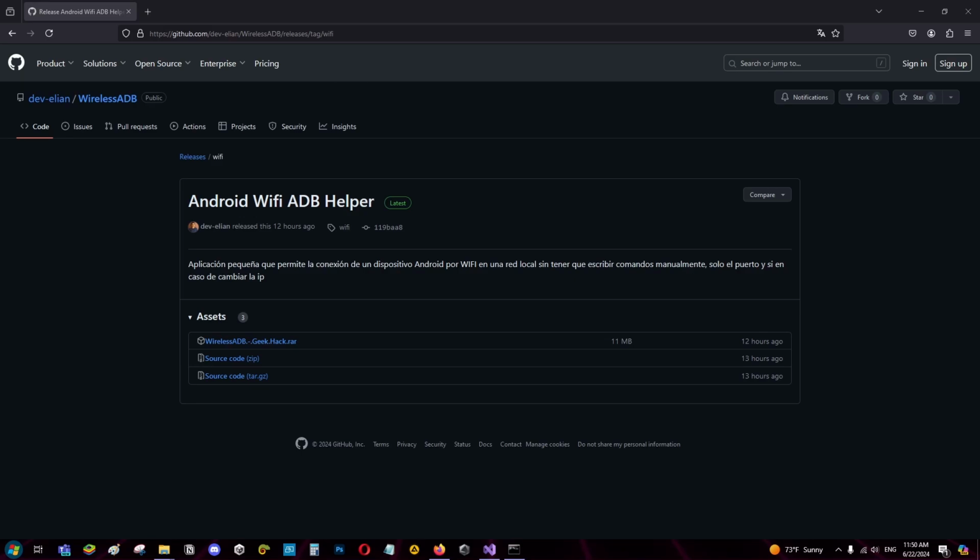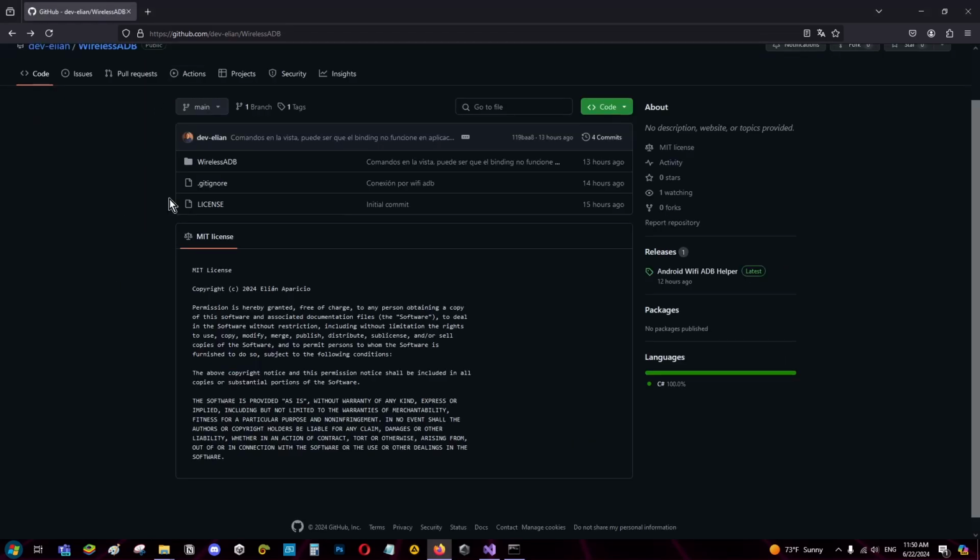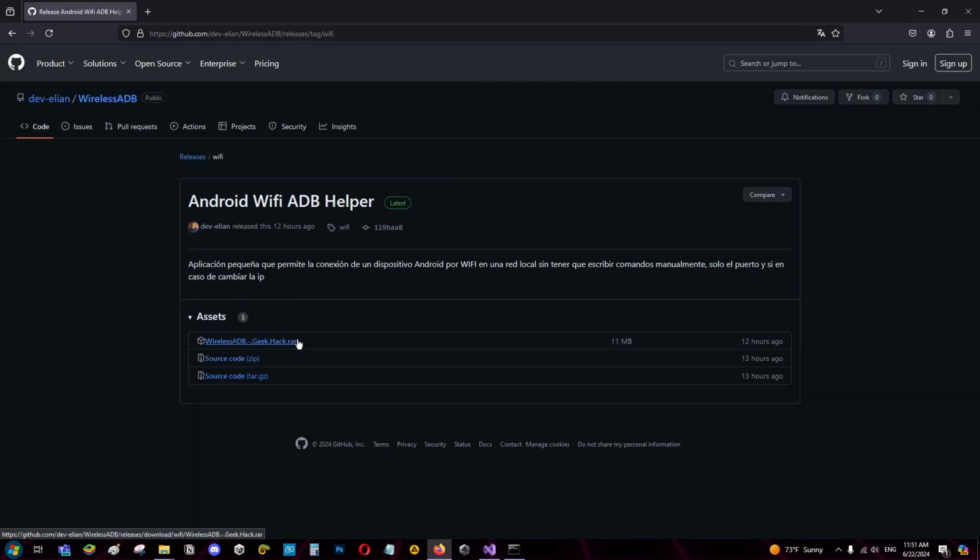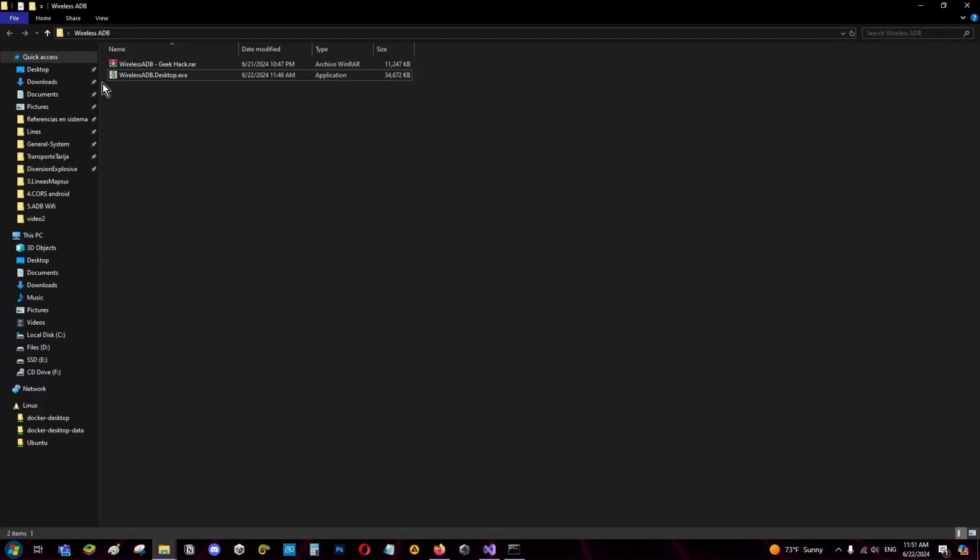Now in the description I will leave you a link to a program that I developed to make it easier to connect your Android to your PC. For this, press the link, go to Releases, and download the most recent one. Once it's downloaded and uncompressed, you will have an executable. I recommend you place it in a folder and pin it to the taskbar.